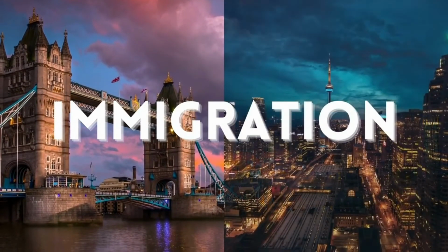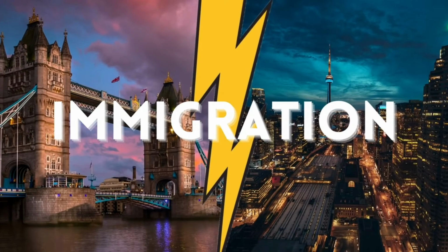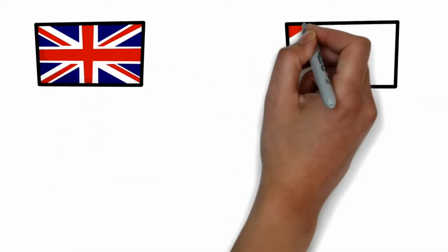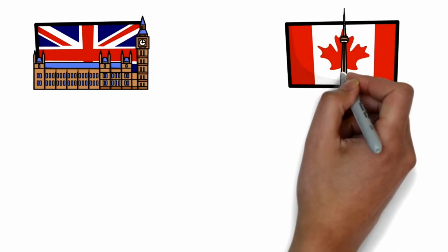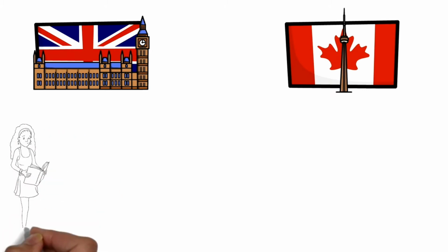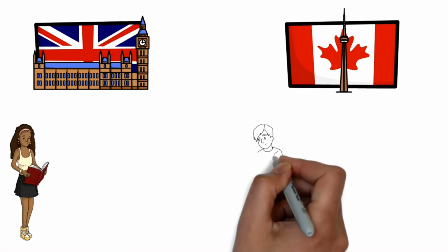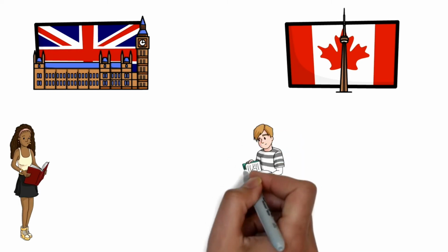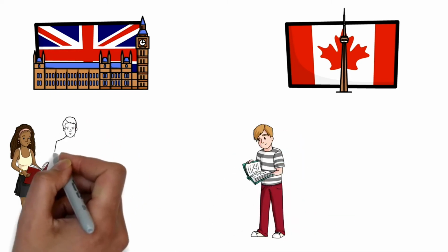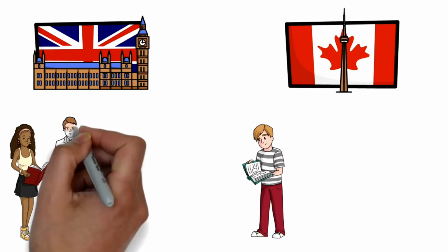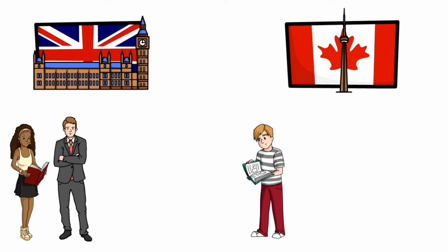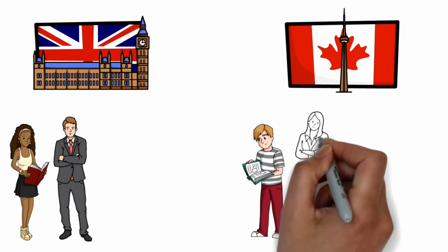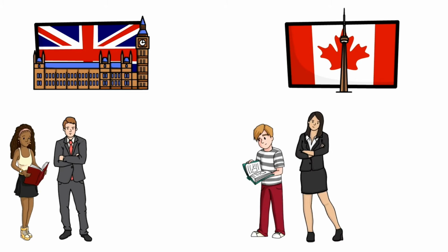Okay, now let's discuss the immigration programs. Of course, if you don't know how to immigrate, then all of this video would not make much sense. So both UK and Canada have got different immigration programs for different kinds of people. If you are a student, then both of these countries offer you student visas. If you want to start a business in these countries and have enough capital, of course the program requirements, the eligibility criteria, the rules would be different, but yes, both of these countries offer visas for entrepreneurs as well. There are different kinds of visas for refugees, on humanitarian backgrounds as well.